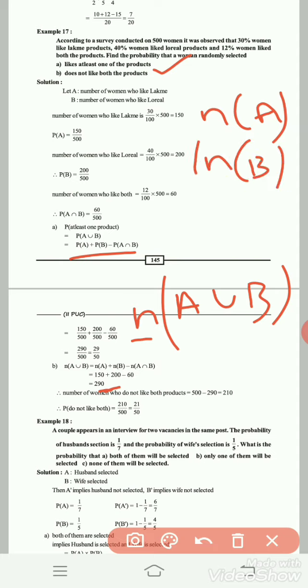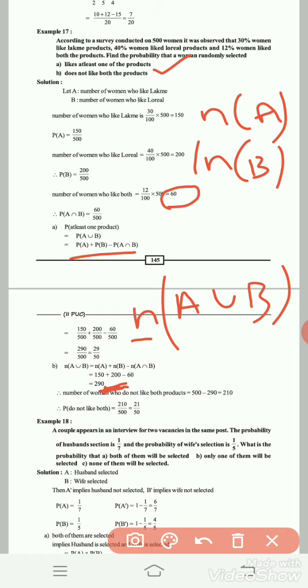N of A is 150, N of B is 200, N of A intersection B is 60. That is 290. Okay. See, the number of people who like any one of the products is A union B.